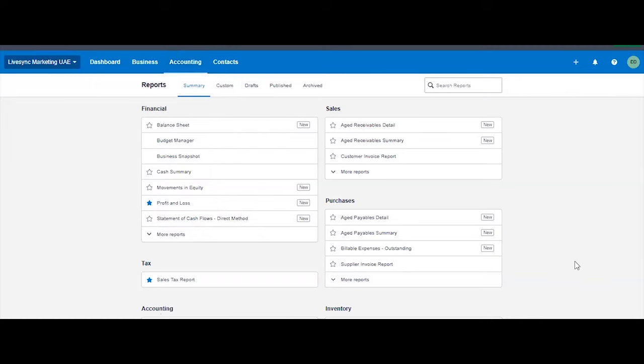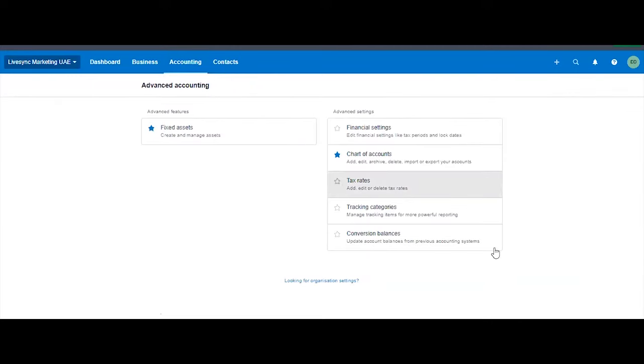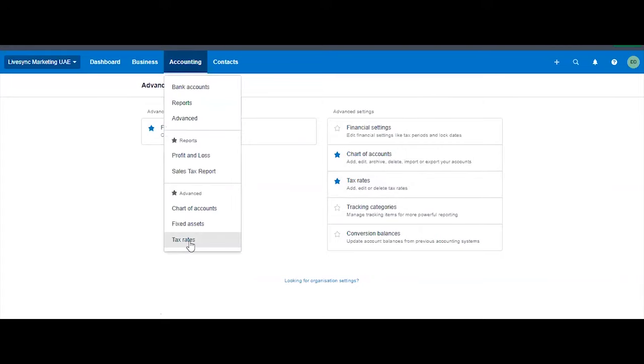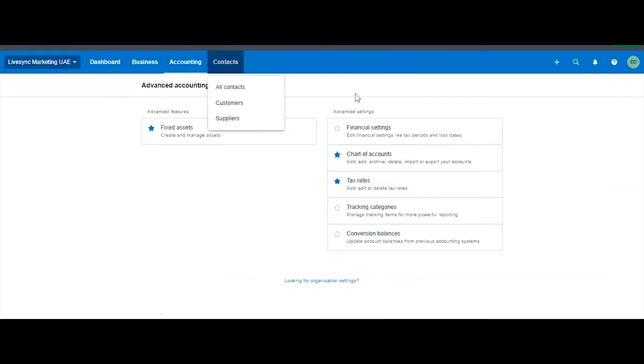So when I click here, and then let's say I want to make that as a favorite setting, I will see tax rate here as well. So this is where the advanced things that you need to do, it's all here in this menu. And finally, contacts. So you can separate contacts and suppliers.